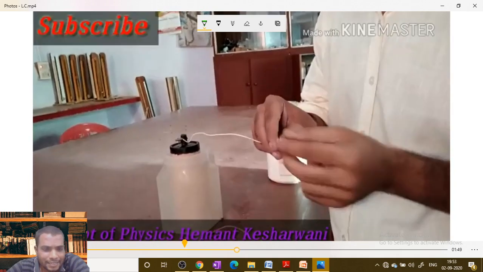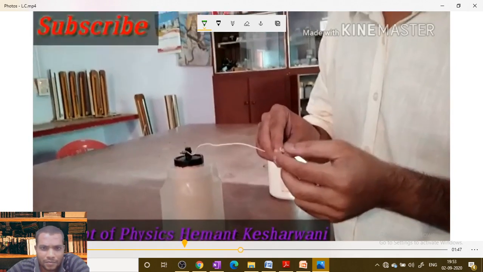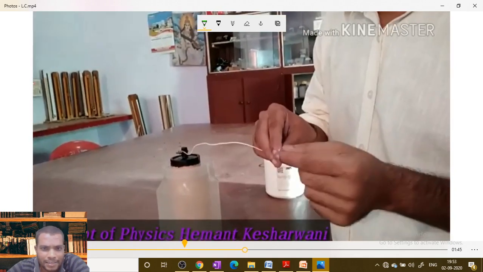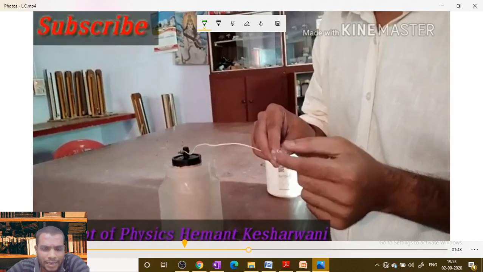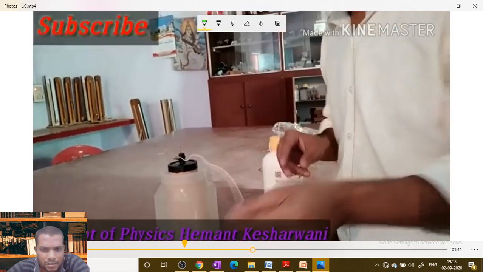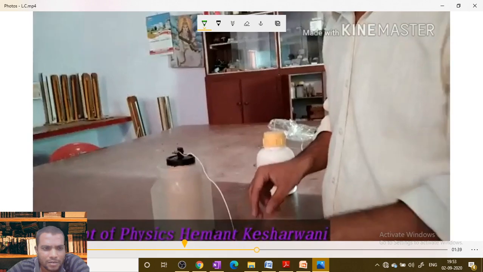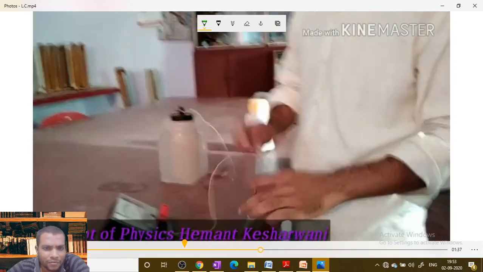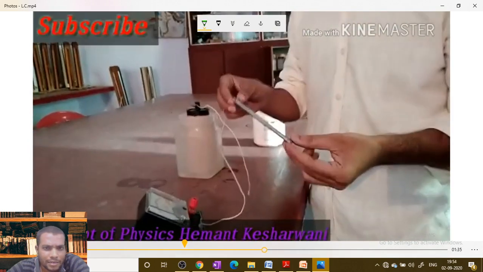To check the potential difference, the connecting wires have been connected so that we can connect them to a voltmeter, to understand the EMF we can get from the Leclanche cell.